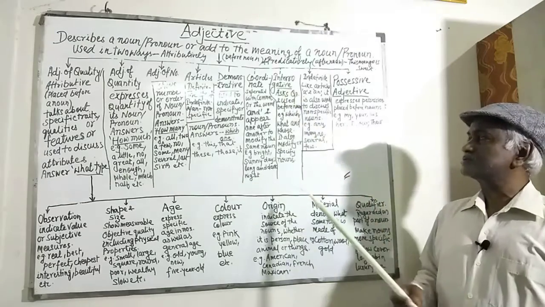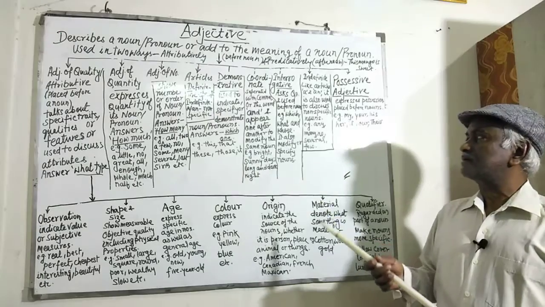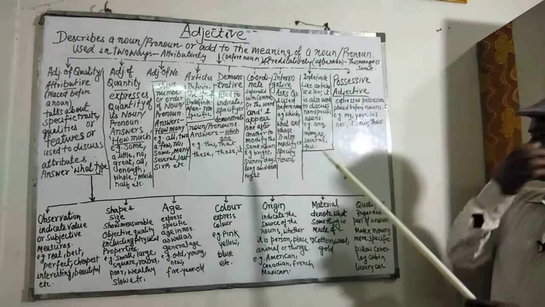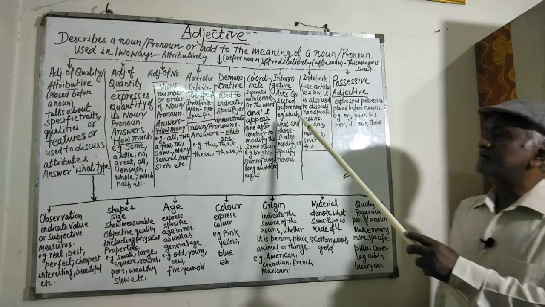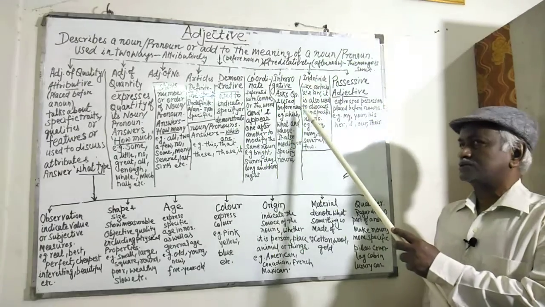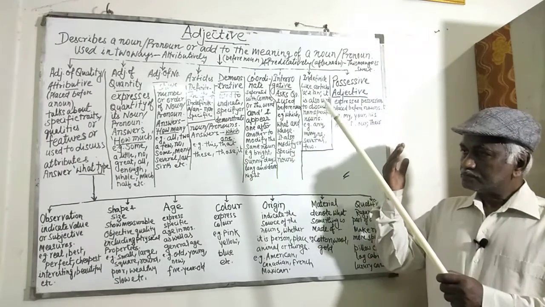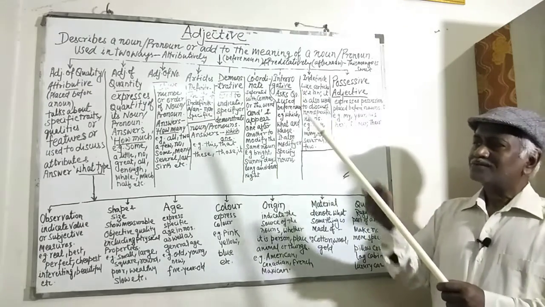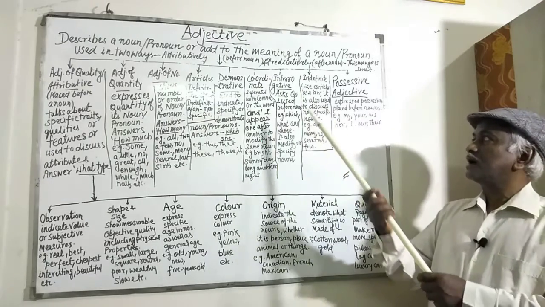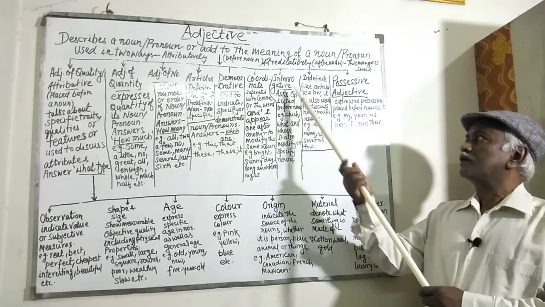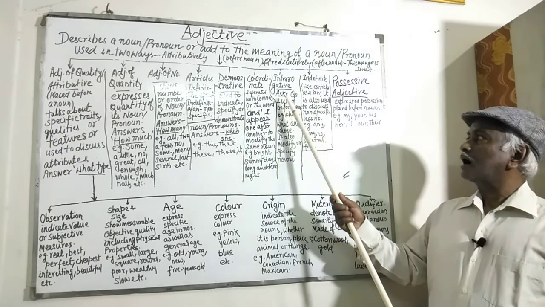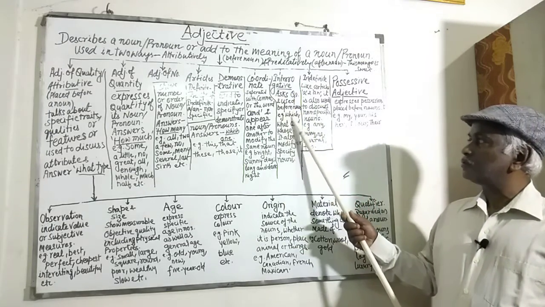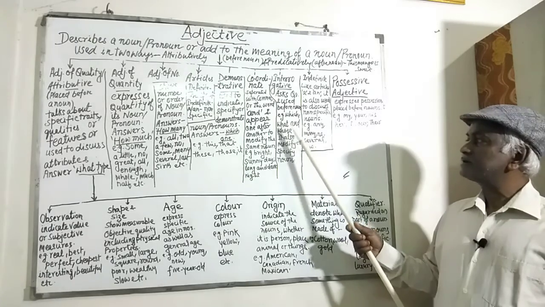Next come interrogative adjectives. As the term indicates, interrogative, they ask questions. These are used before a noun and they ask a question about that particular noun. For example, which, what, and whose.